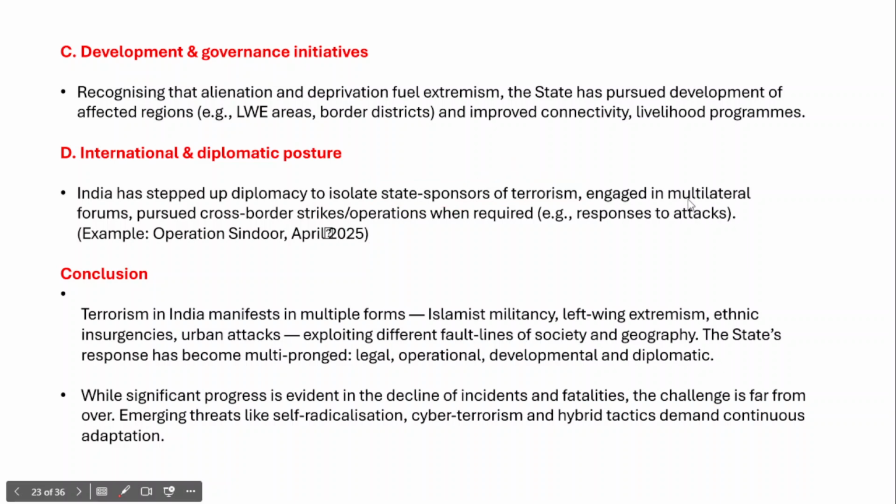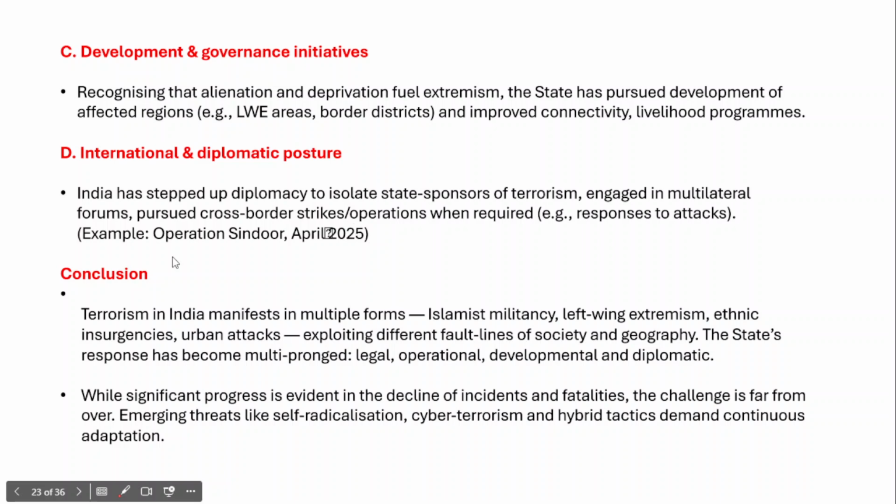So therefore, India has engaged in multilateral forums. India has pursued cross-border strike operations when needed. Operation Sindoor is also one example of cross-border strikes which targeted terrorist establishments. So this is how you have to address the core demand of the answer.